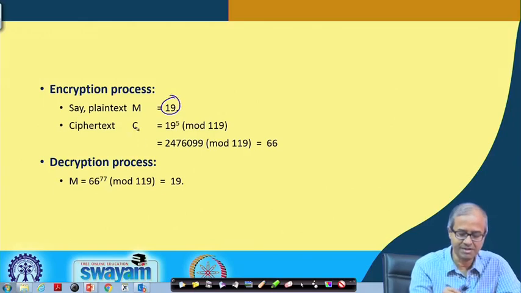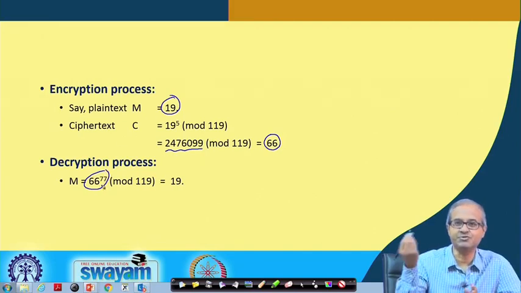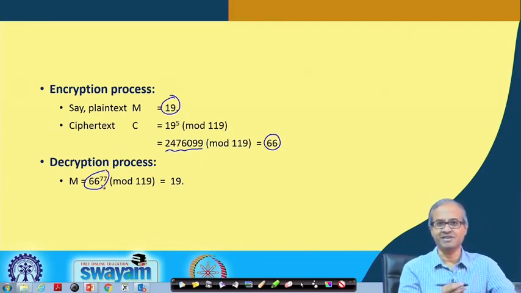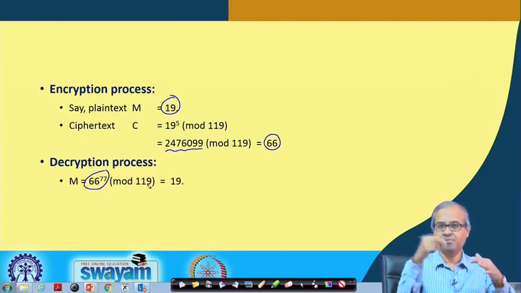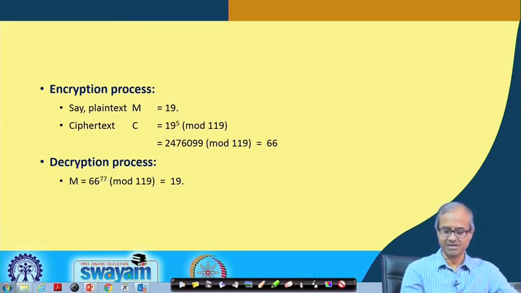So, when you do an encryption, 19 to the power e, which is 5, mod 119. If you calculate, it comes to 66 modulo 119, take the remainder. For the decryption process, you see even for small numbers, 66 to the power 77 is a very huge thing. Well, there are efficient methods to calculate the modulo power of one number to the power of another. If you do this, you will get back the original 19. This is how RSA works basically.